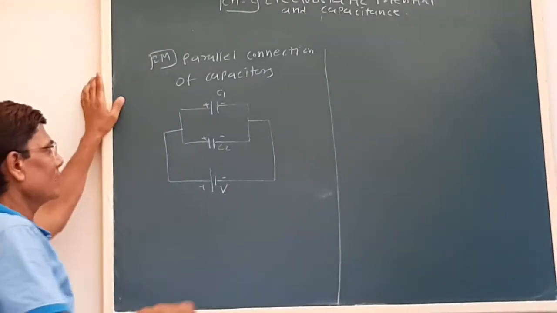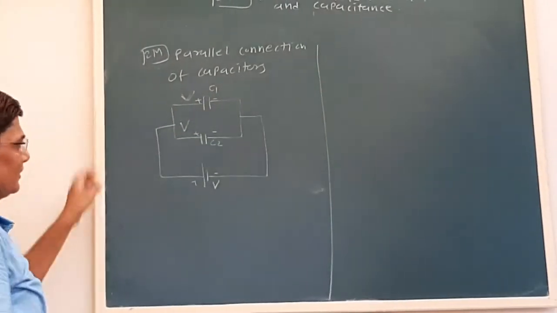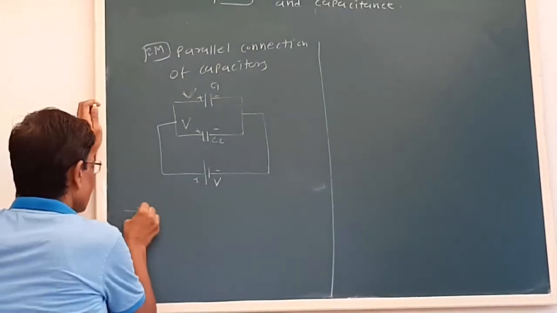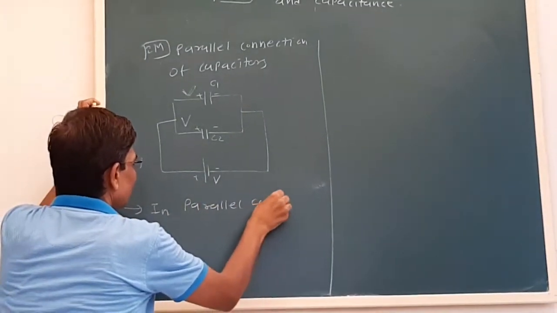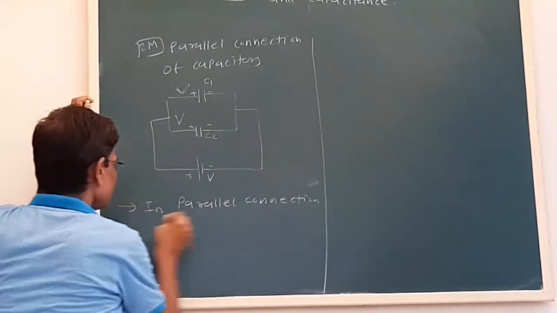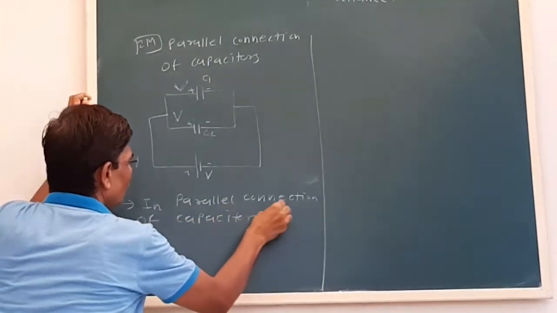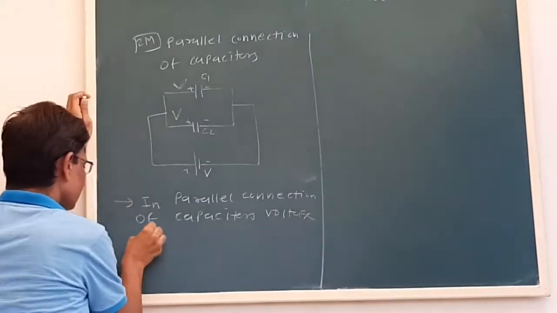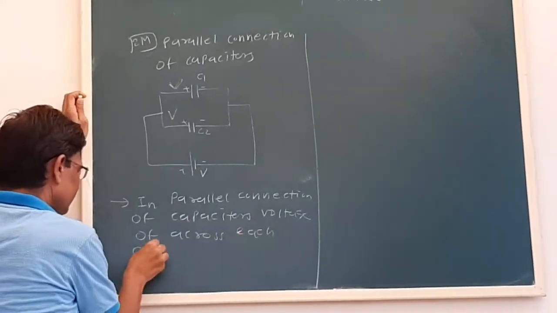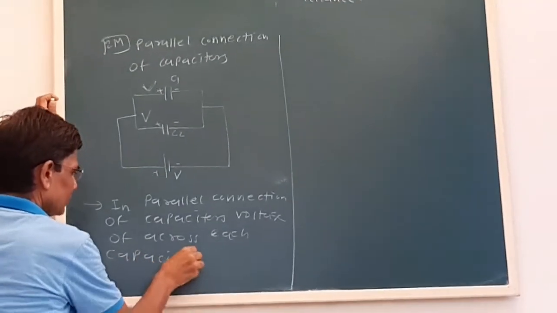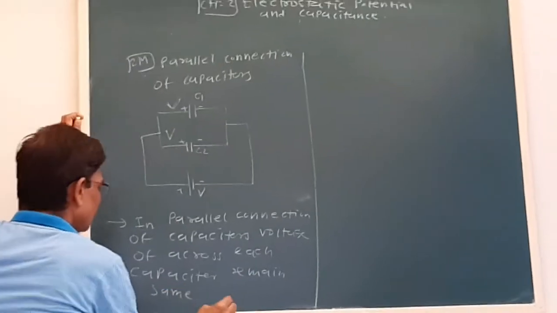Now in the parallel connection of capacitors, the voltage across each capacitor remains the same.